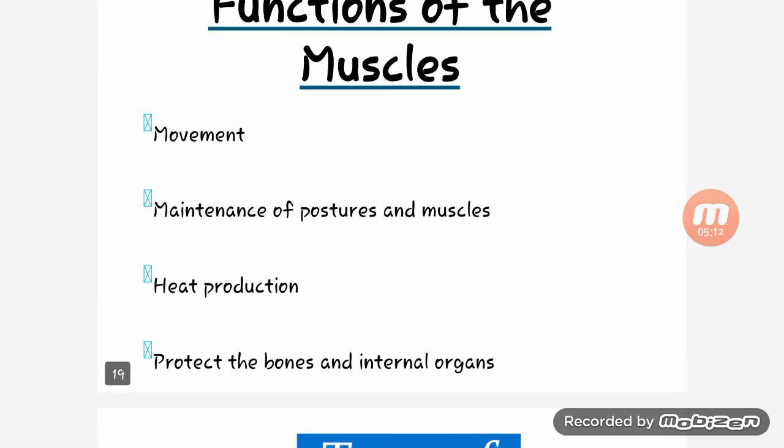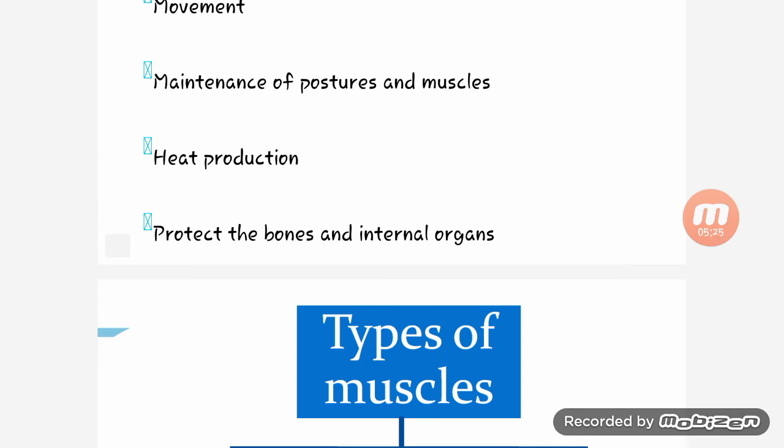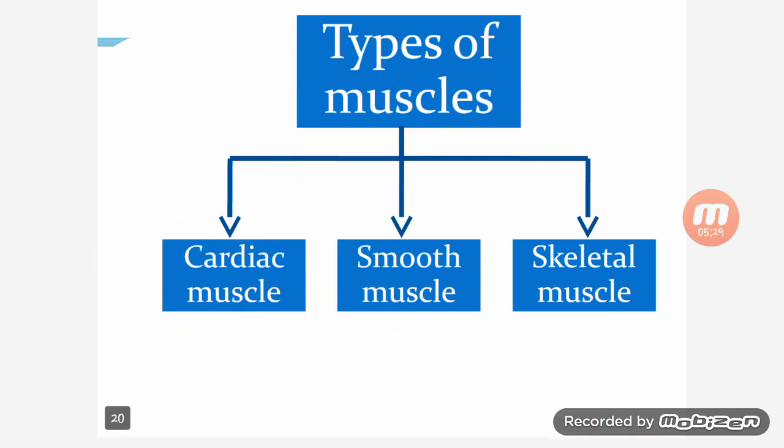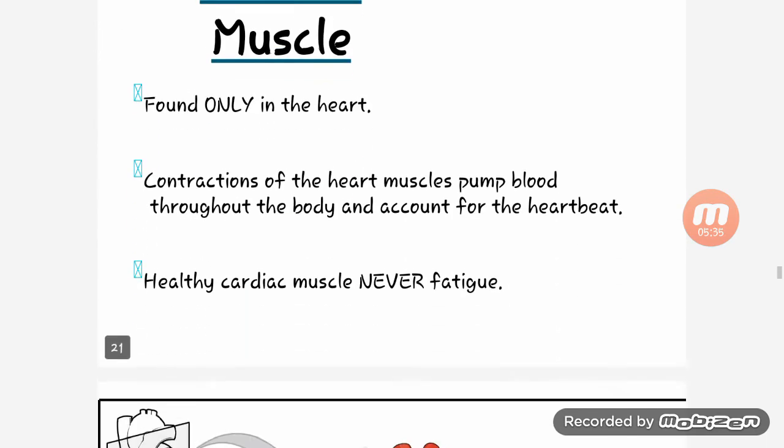Next, function of the muscular system. Function of the muscles: movement. Muscles are important for movement, maintenance of posture, heat production, and to protect the bone and internal organs. Types of muscles: cardiac muscle, smooth muscle, skeletal muscle. Cardiac muscle is only found in the heart.